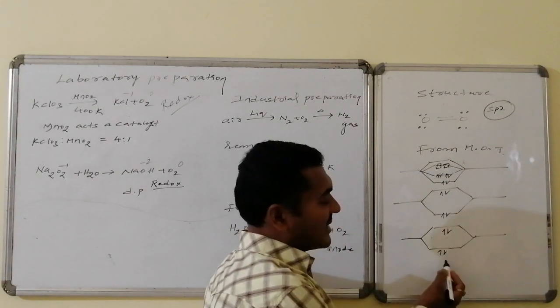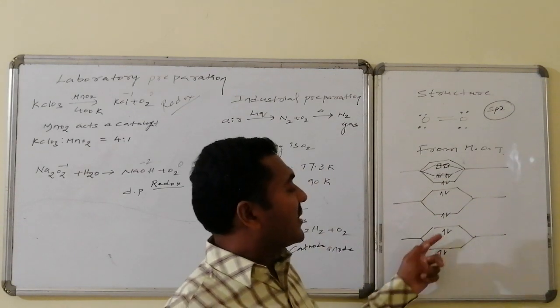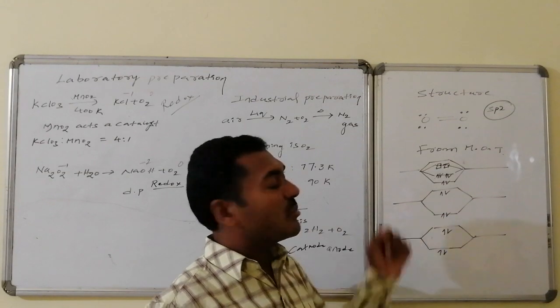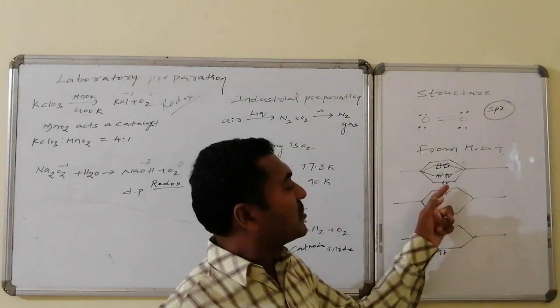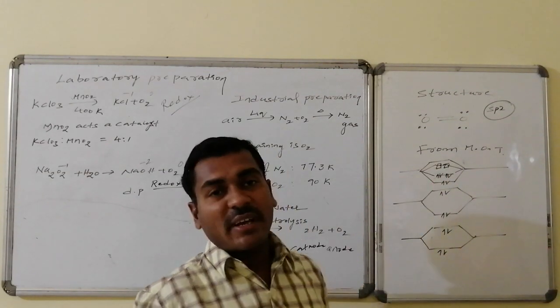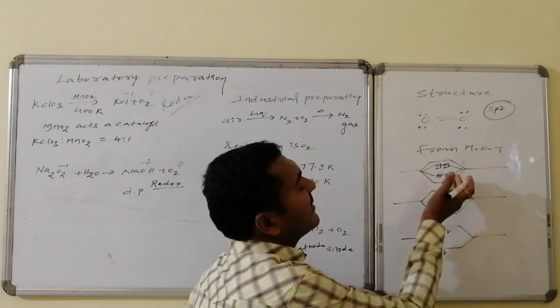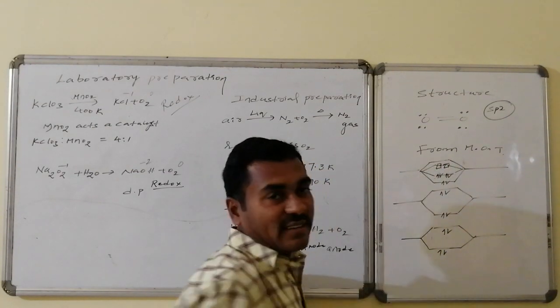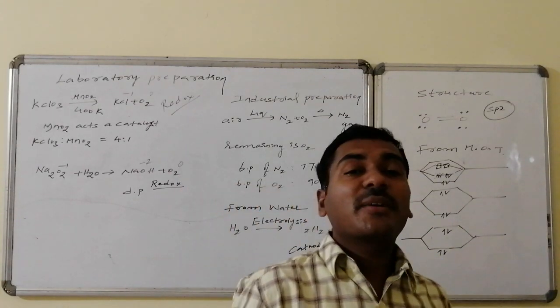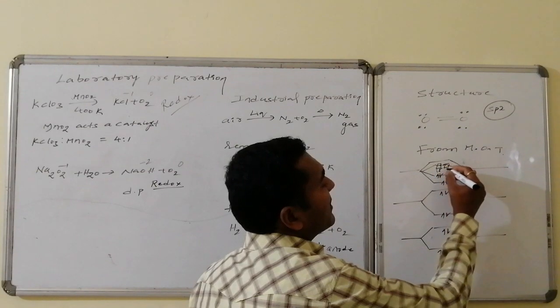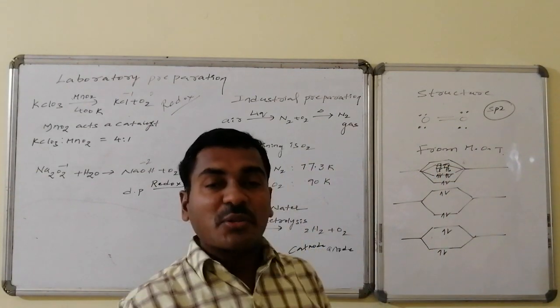The 16 electrons can be filled as 1s2, antibonding 1s2, 2s2, antibonding 2s2, then 2pz2 and the 2px and 2py pi orbitals with 4 electrons. So 2, 4, 6, 8, 10, 12, 14 electrons. The remaining 2 electrons out of 16, the 15th electron is present here and the 16th electron is present here.